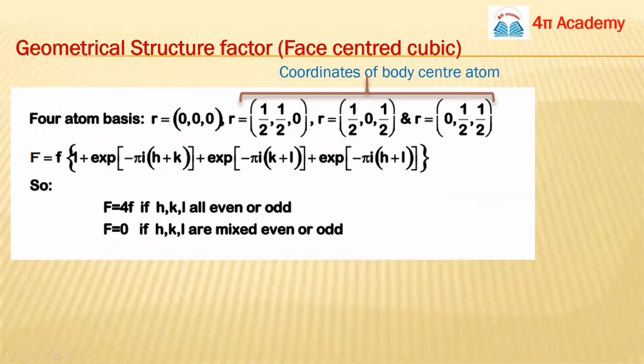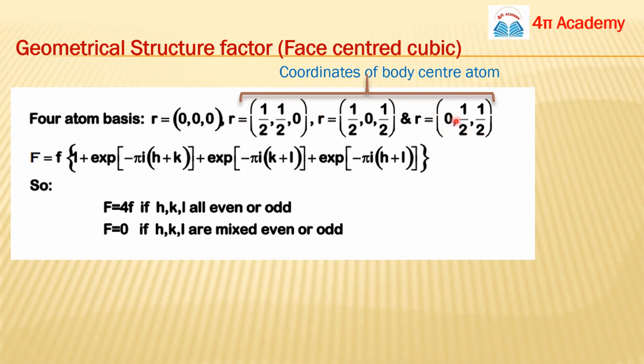Okay, now we will see the face-centered cubic lattice. So guys, in face-centered, how many effective atoms do we have in FCC? 4. Okay, so 4. So we can decide the coordinates for these atoms. For the corner atom the coordinate is 0 0 0, and for the face positions we can also decide the coordinates, and they will be half half 0, half 0 half, and 0 half half.